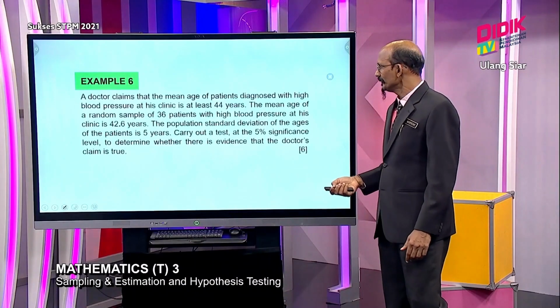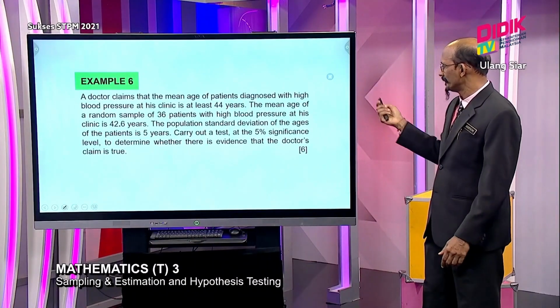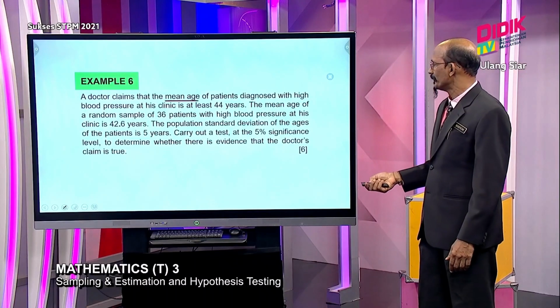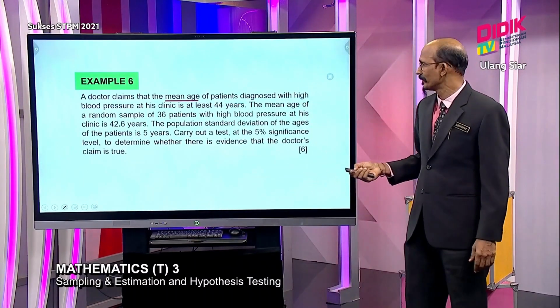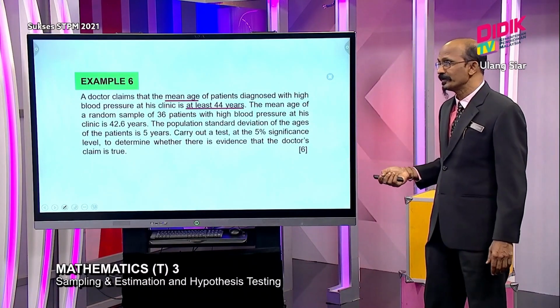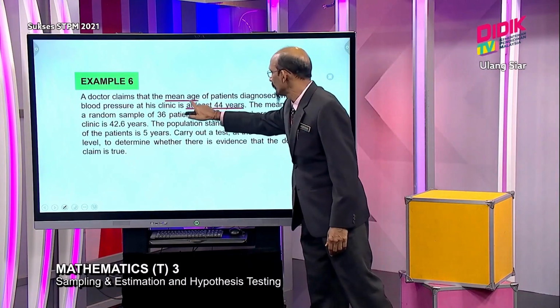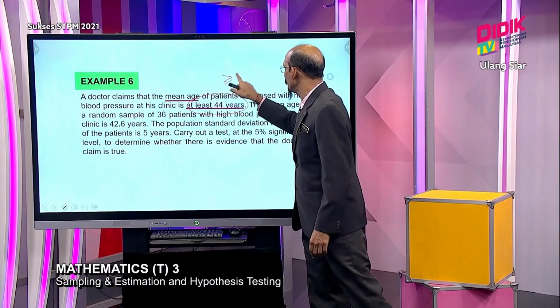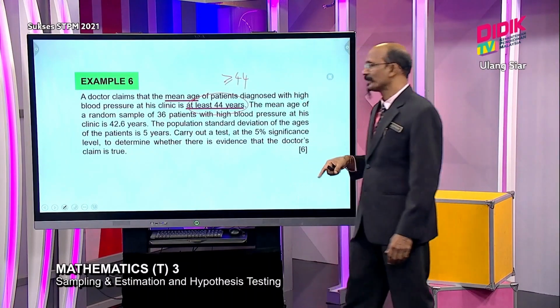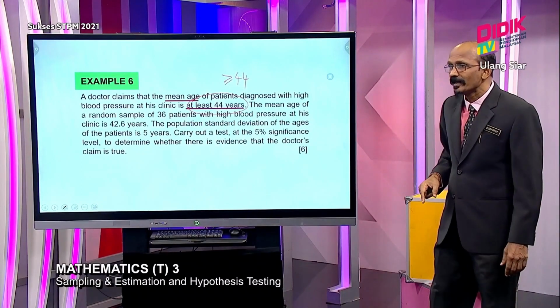This is a question regarding hypothesis testing, regarding mean age. So I am testing the mean, at least 44 years. This is the key point here: at least 44, so the mean must be greater than or equal to 44, which shows you the null hypothesis.